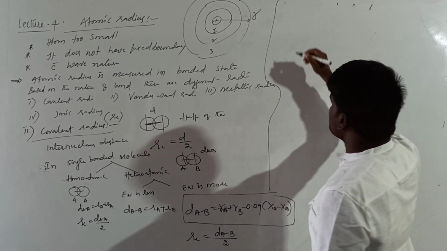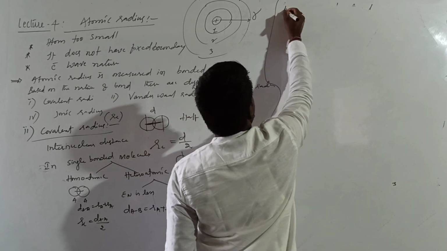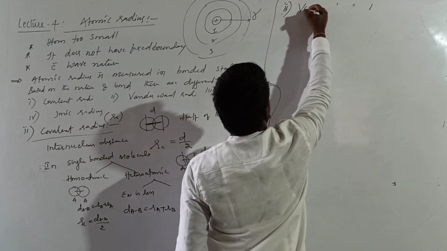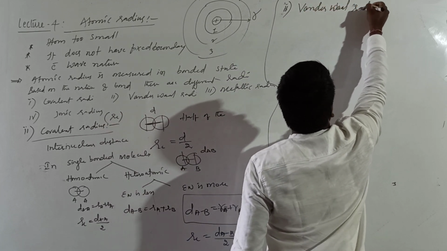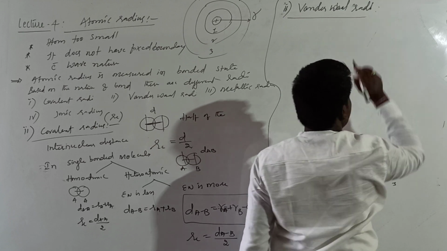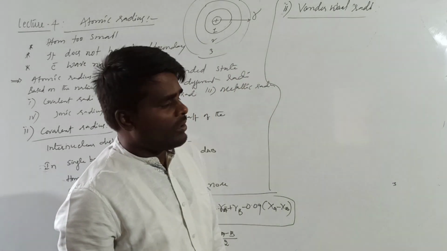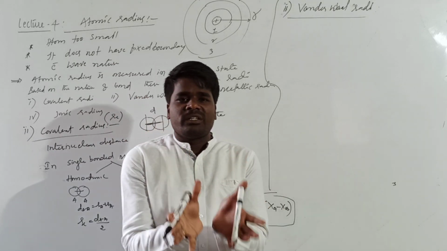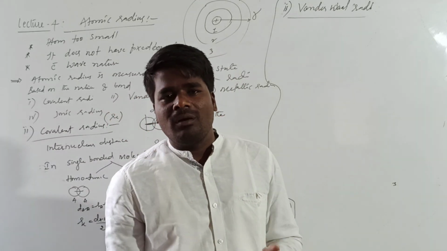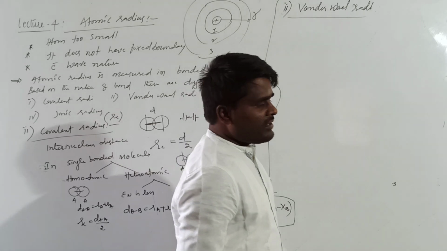Now, what is the second one? The second one is van der Waals radius. What is van der Waals radius? We know that this van der Waals force is a secondary bond. This is not actually a primary bond. It is the force of attraction which exists between the non-bonded atoms of molecules. How can we define this?